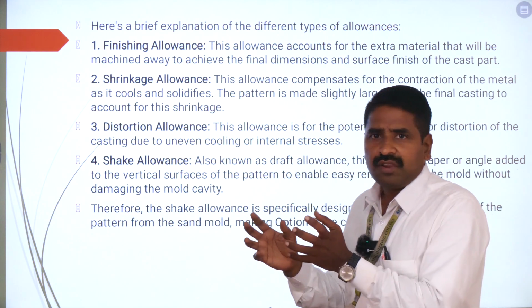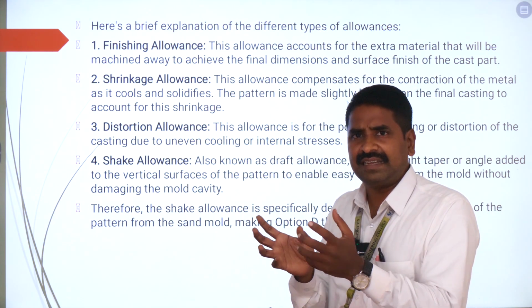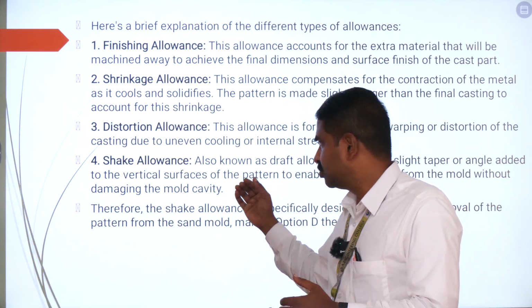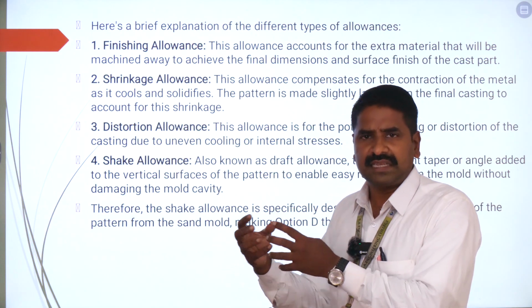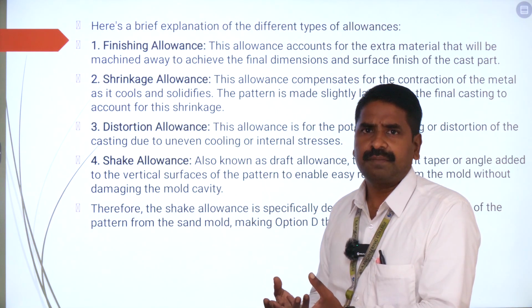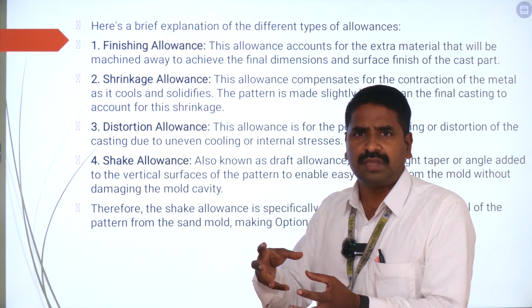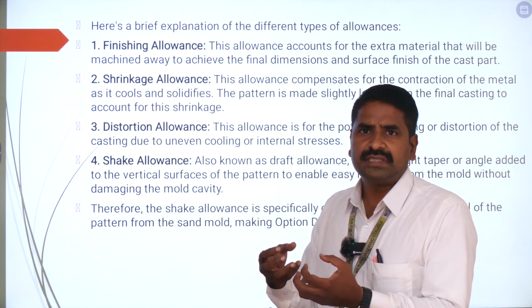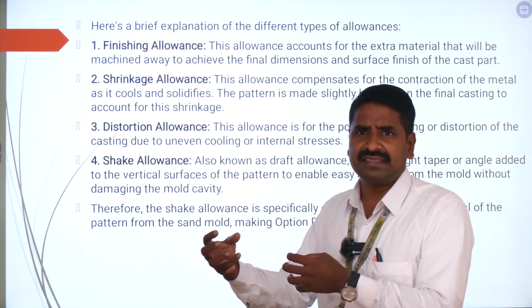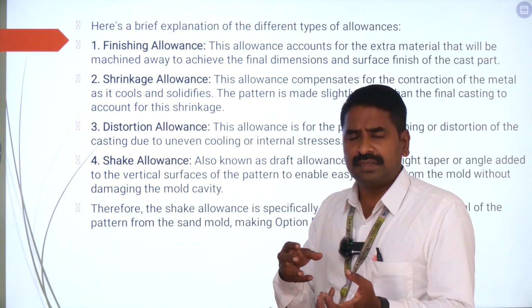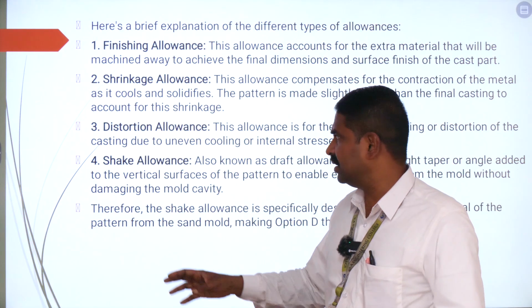So you will see that you are not going to provide exactly straight channels. You are going to produce slightly tapered, or angled, channels so that the product can be removed easily after the casting process. You can understand the shake allowance in such a way that you are going to remove the product by shaking. So for the shaking process you are going to provide a taper angle, or a clearance, in such a way that the pattern can be shaken and taken out of the casting mold. That is going to be called your shake allowance.